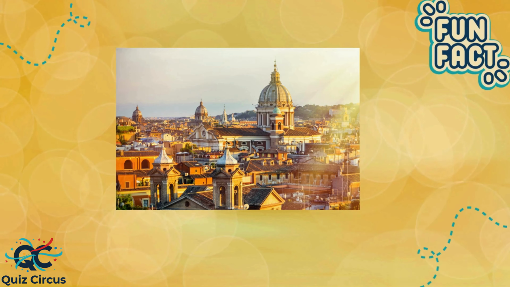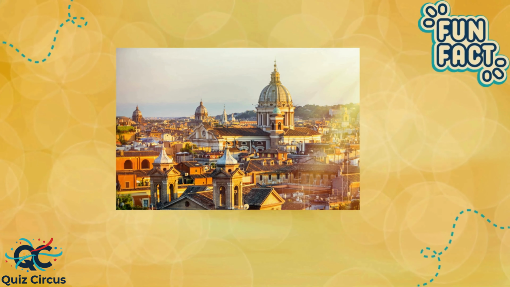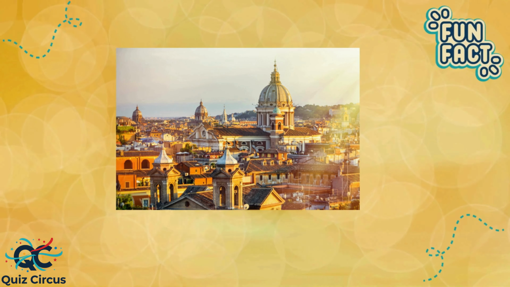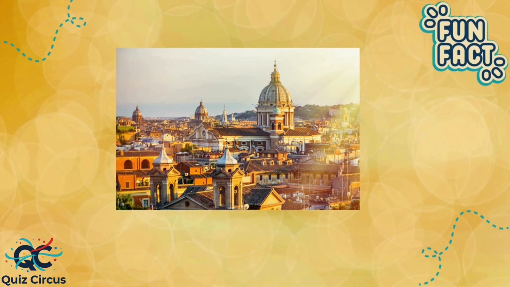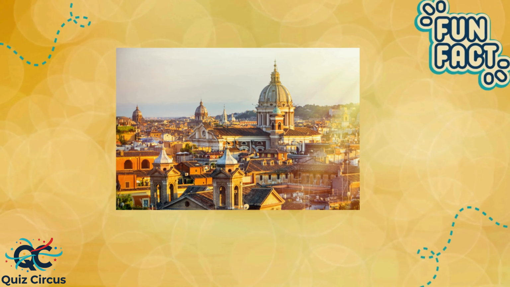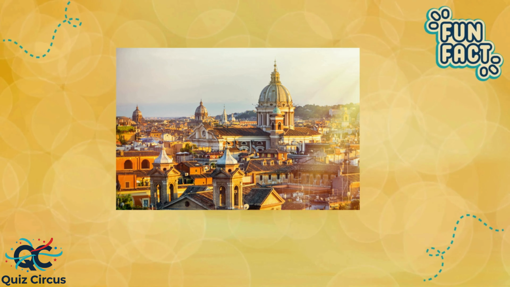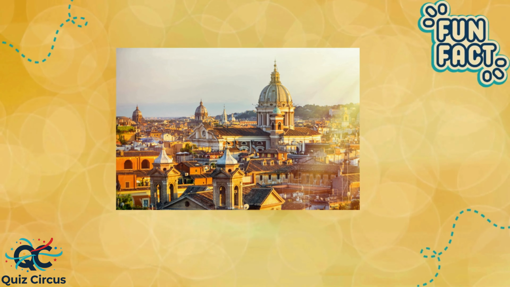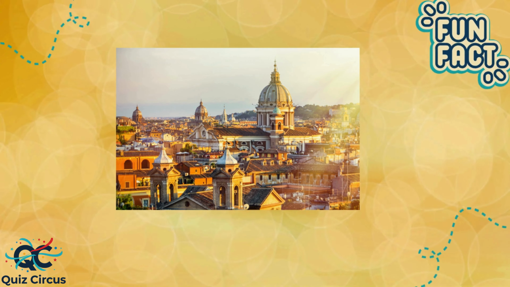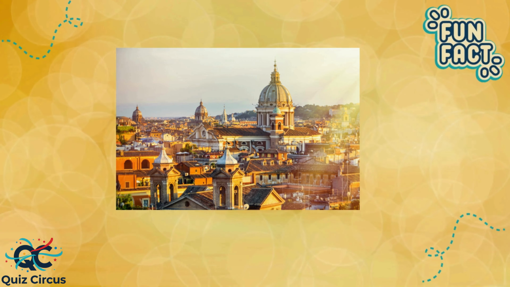Here is a fun fact. It is called the Eternal City because of its long-lasting historical, cultural, and spiritual significance that has endured for more than 2,700 years. The nickname reflects the belief that no matter what happens in the world, Rome will always remain important and never truly fall.